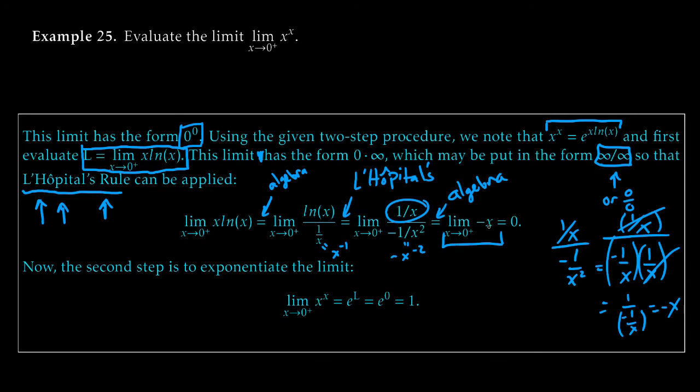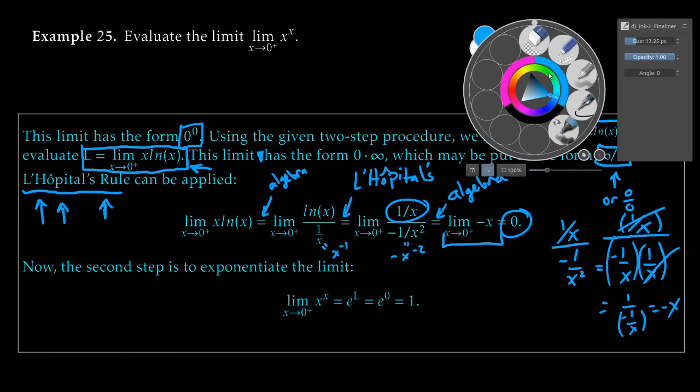So what does minus x get close to as x gets close to 0? It gets close to 0. That plus barely even matters here, not really at all. Whether you're going from the left or the right, minus x gets close to 0 as x gets close to 0. So bada boom, we get 0. But wait, this is not our answer. We just found the limit of that L value right there. We found the limit as x goes to 0 from the right of x natural log of x.